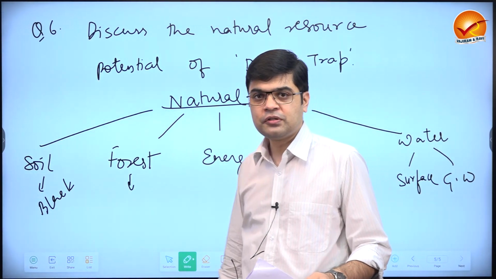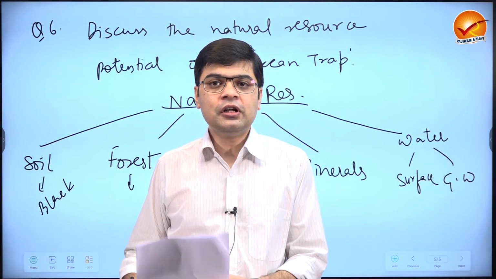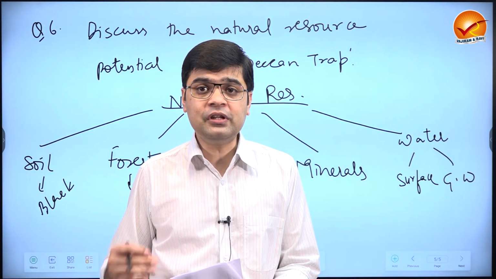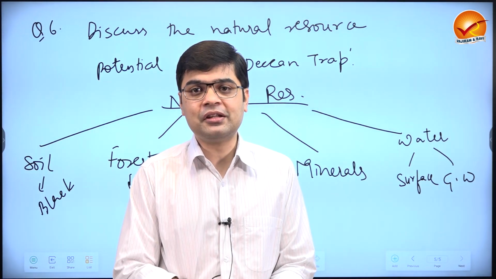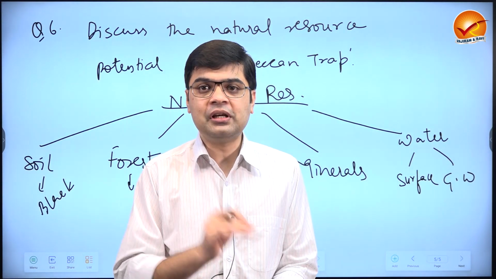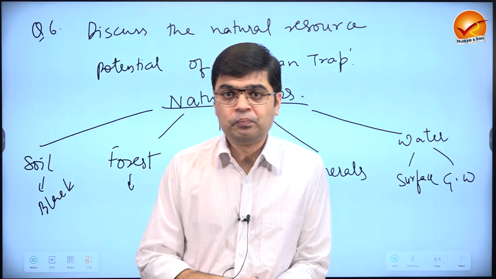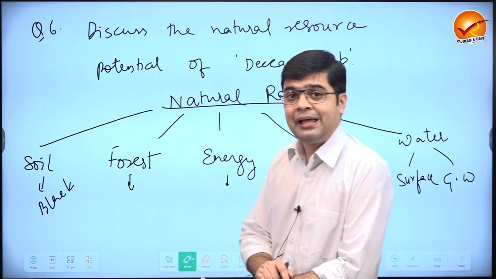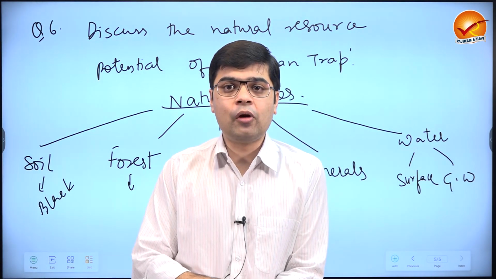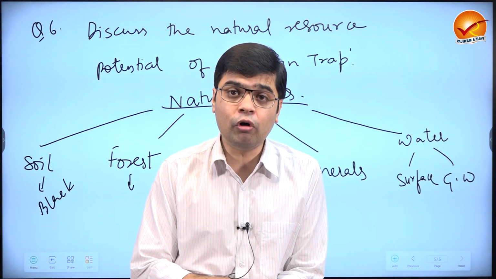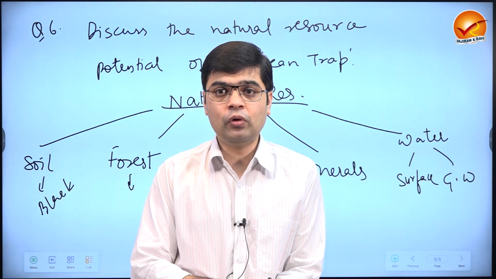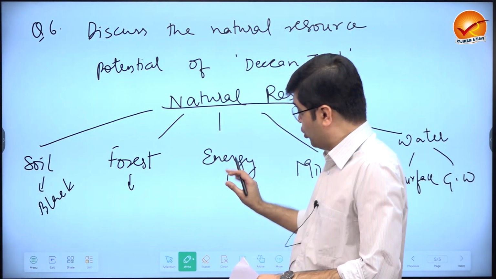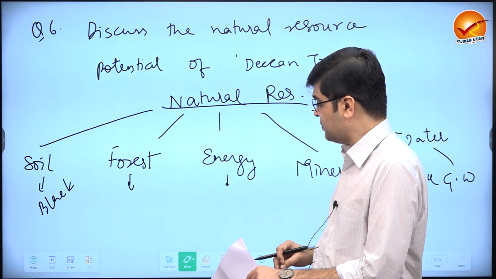We have forest resources. If I look at this region of Chandrapur, the region of Gadchiroli, the regions of Bhandara, all of these are basically the areas which are forested areas. So huge forest potential is there. Okay, then we look at the energy resources. Again, in the areas of Wardha Valley, in the areas around Chandrapur, this is an area where we have good amount of coal present. So huge resources of coal are present in this particular area. Then coal is Gondwana coal here, which can be used for energy generation.